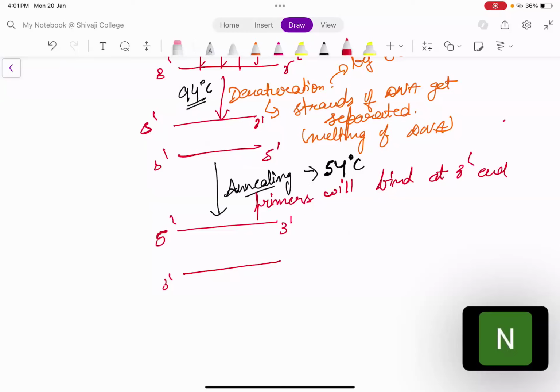ठीक है, so now primers are being added. Primers आपने add किए हैं 3' end पर, and this process is called annealing. So this was the second step, which is annealing. After annealing there will be extension. आपने anneal कर दिया, now nucleotides will be added, so there will be extension. This chain will be extended. Third thing,